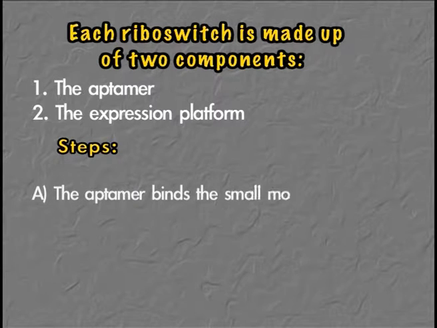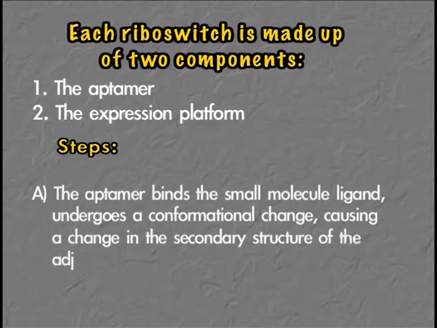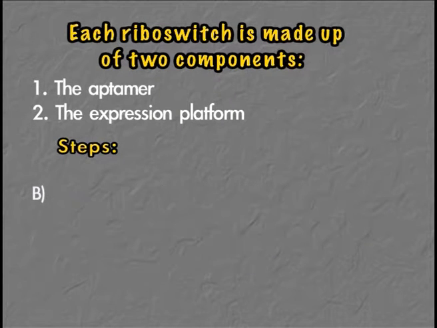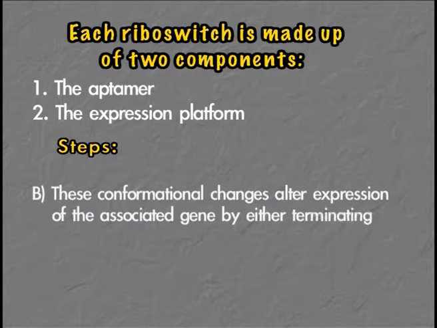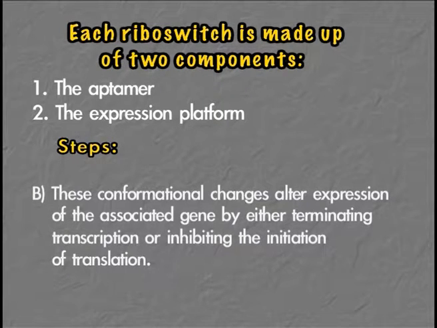So the first step is that the aptamer binds the small ligand and undergoes a conformational change, causing a change in the secondary structure of the adjoining expression platform. These conformational changes alter the expression of the associated gene by either terminating transcription or inhibiting the initiation of translation. So let's start with the example of the RIB operon, or riboflavin biosynthetic operon, in Bacillus subtilis.